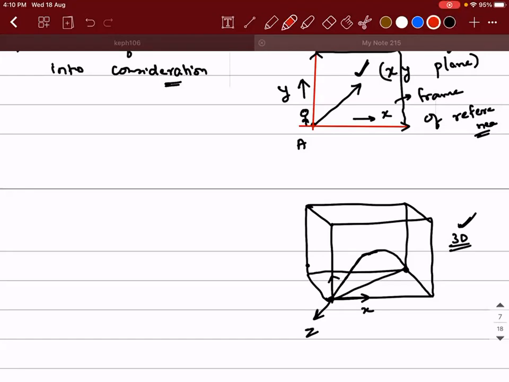This is the motion of the object. Oh, okay, sir, I took the other one. Oh, you took this one? Yes, sir, this is the motion of the object. That is 2D, right? That is 2D. Yeah, okay.